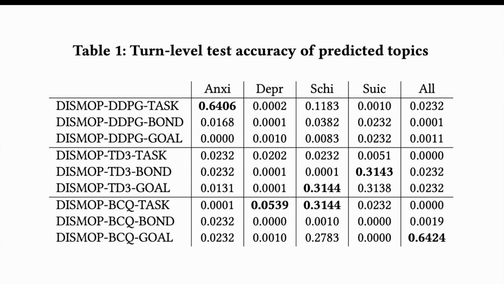As we can see from the results, there is a variety among not only the disorders that we train the data set upon, but also the model architectures as well as the therapeutic reward signals that we are training our reinforcement learning agents upon. For instance, if you treat the working alliance score in the task scale as your goal, you might be doing pretty well for anxiety patients, but maybe not so much for other ones. And also, if you treat the working alliance scores in the bond scale as your emphasis, it will work well for one disorder versus the others.